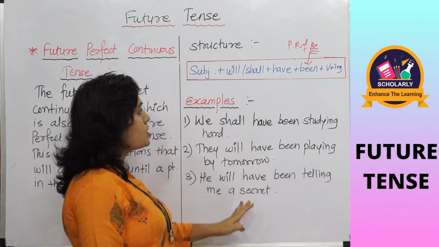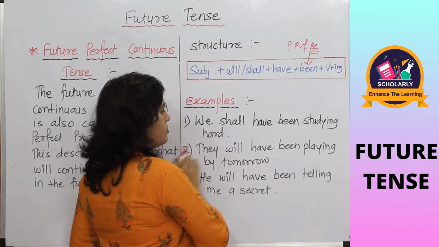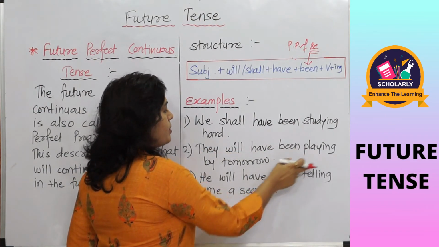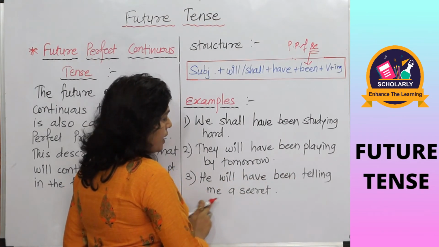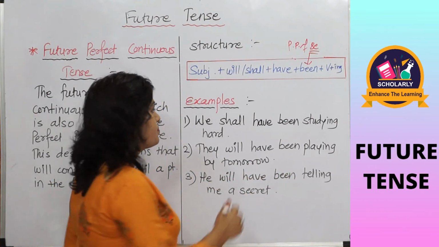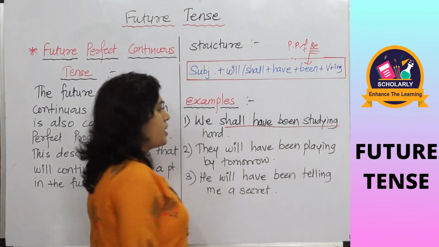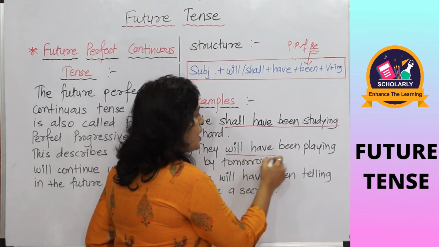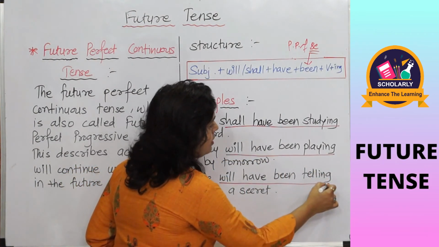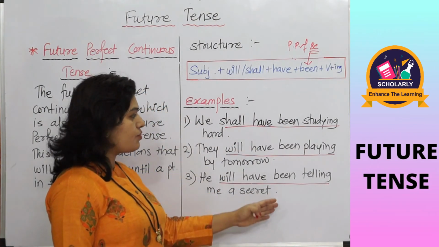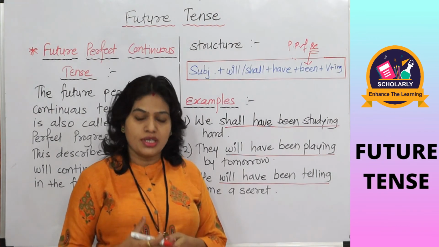Some examples using this structure: we shall have been studying hard. They will have been playing by tomorrow. He will have been telling me a secret. The structure is like this: shall have been studying, will have been playing, will have been telling. From this we can identify a future perfect progressive tense.